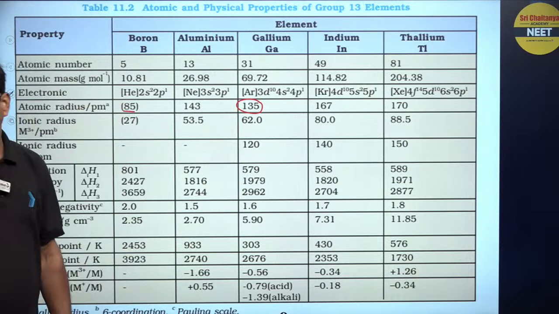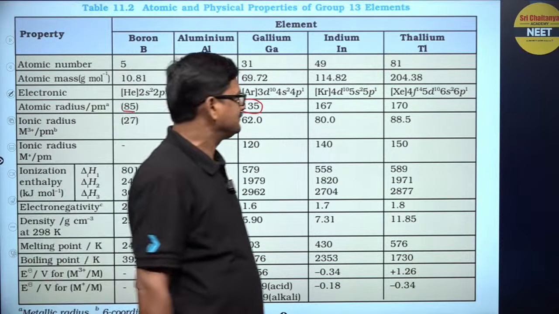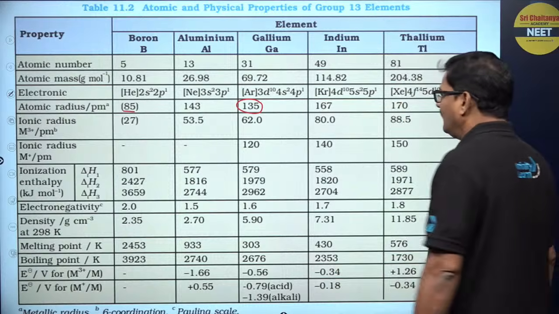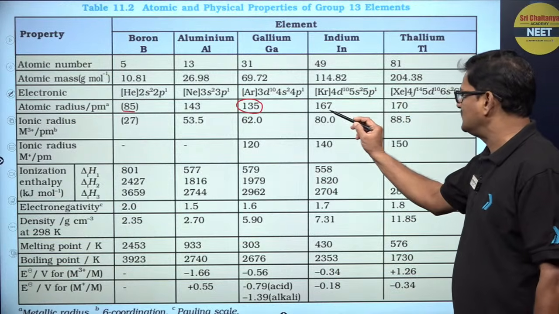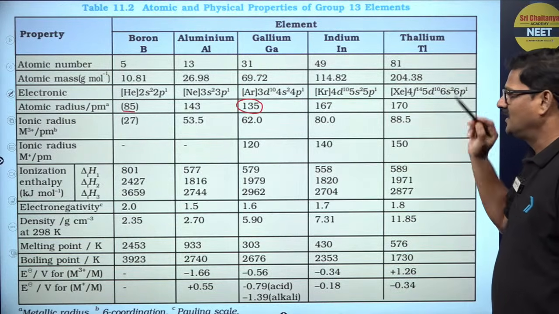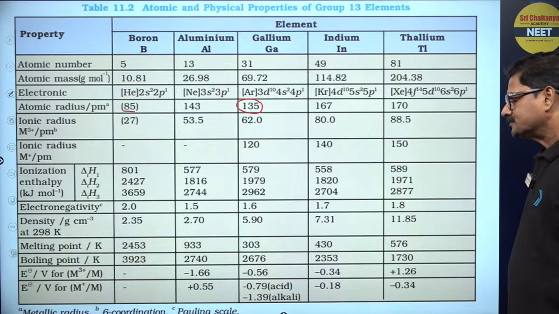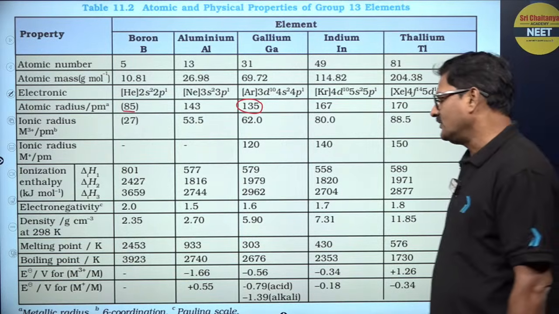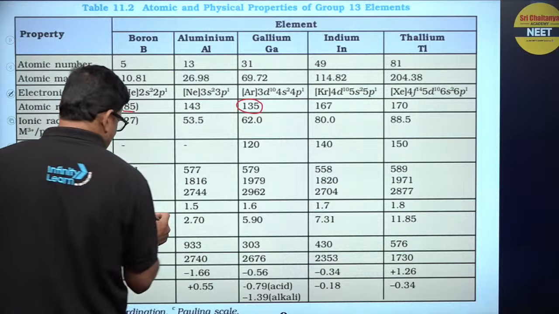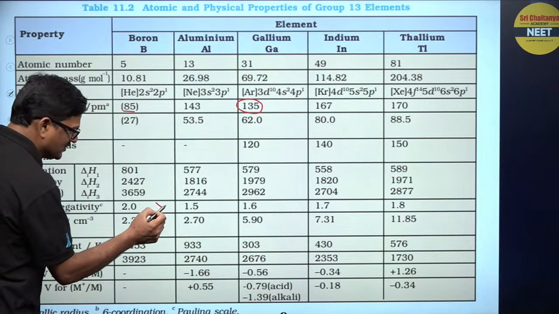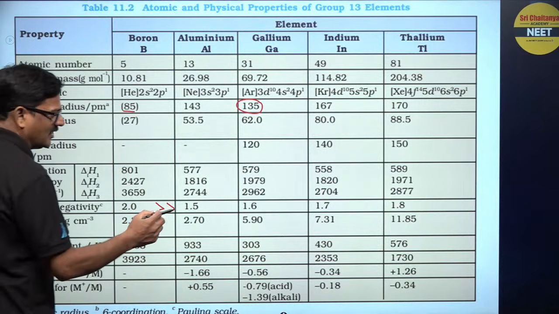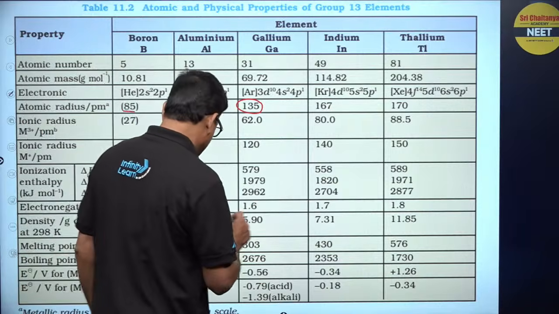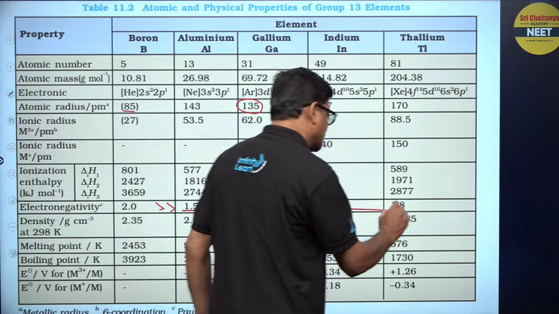That pattern you have to identify. And there is almost nearly the same size here. And electronegativity, there is a rapid decrease and then it almost maintains consistency.